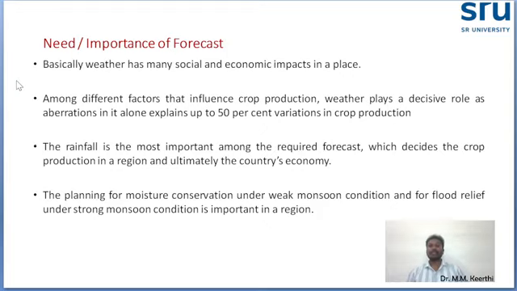Another important thing is planning of moisture conservation practice. Not only moisture conservation practice, all intercultural operations the farmers can decide based on the weather forecasting. Under weak monsoon conditions, for example, if you will get rainfall, there is no need to give irrigation. If there is no rainfall, then you have to plan the irrigation. Like that, all the intercultural operations can be decided based on the weather forecasting.